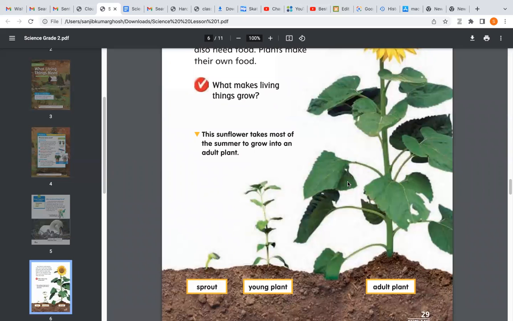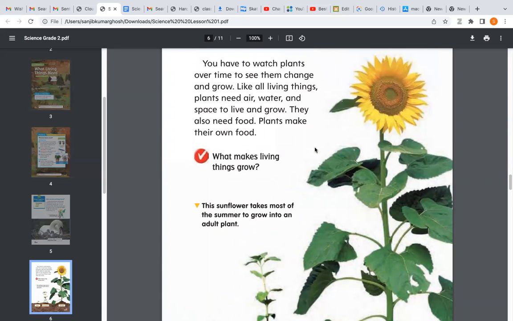Shruti, is it clear, beta? No, ma'am. It's not clear? Okay. Do you know this point better? The face of sunflower is always towards the direction of sun. If the sun is in the west, the face of sunflower will be in the direction of west. If the sun is in the east, the face of sunflower will be in the direction of east.